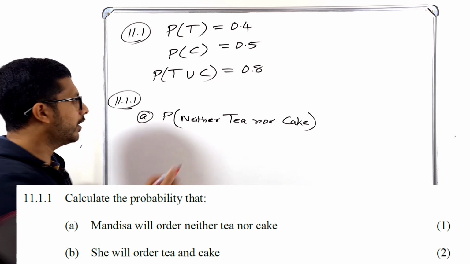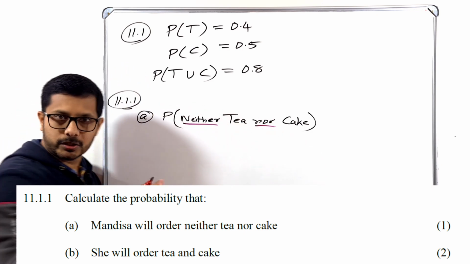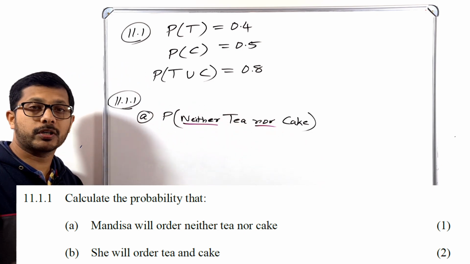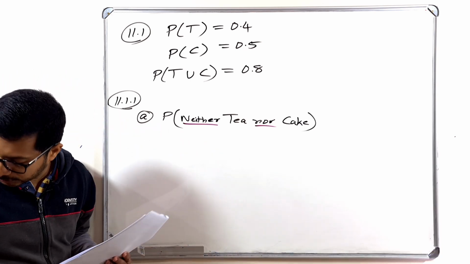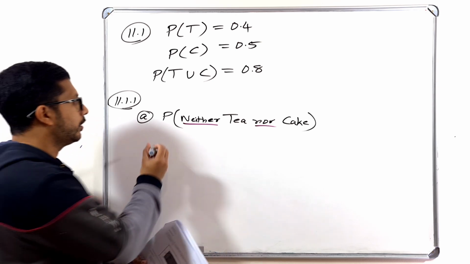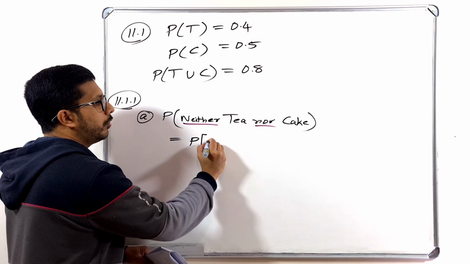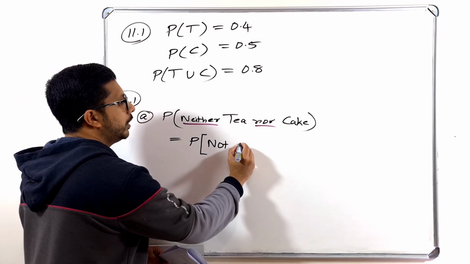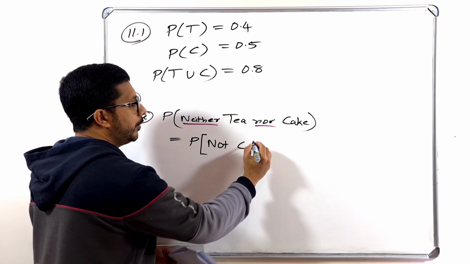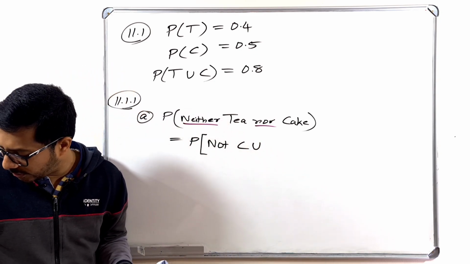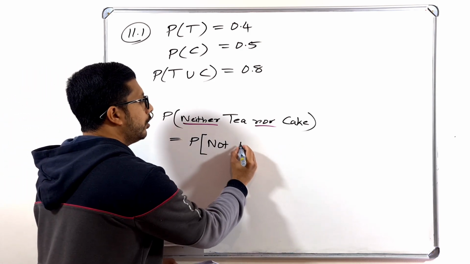What is the meaning of neither tea nor cake? It means not tea, not cake. Maybe she orders something else. So mathematically, in probability terms, how can we write this? Probability of not tea or cake.